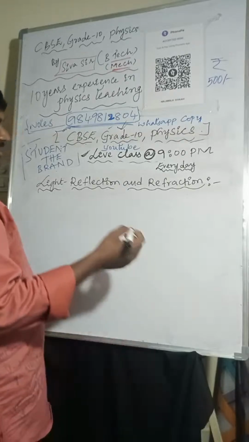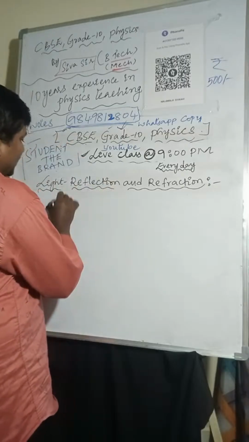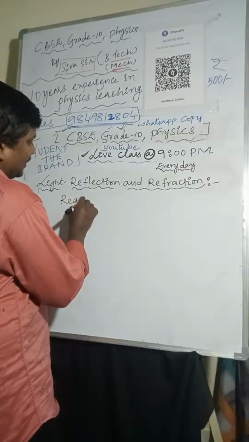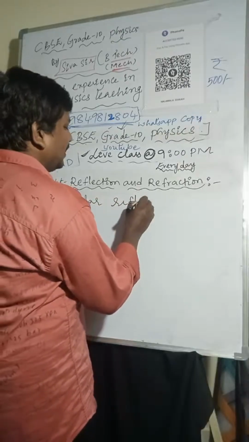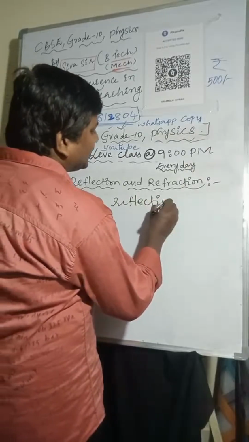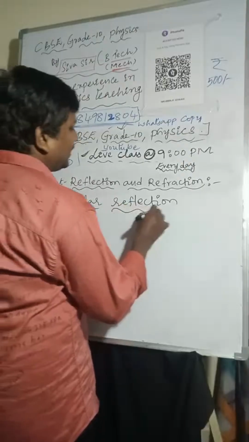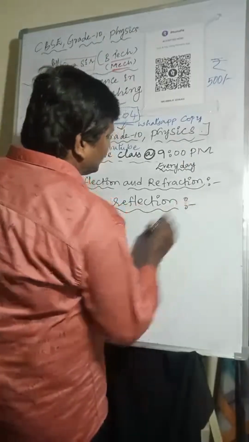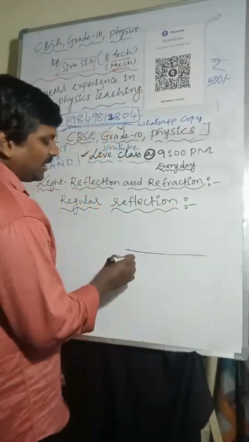Next, we are going to regular reflection and irregular reflection. When a parallel beam of light is incident on a surface, the reflected beam is also parallel.